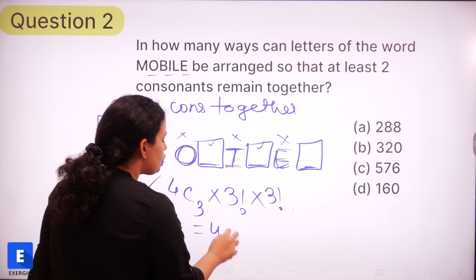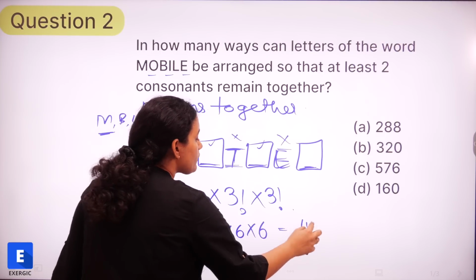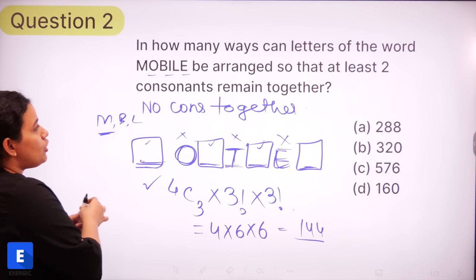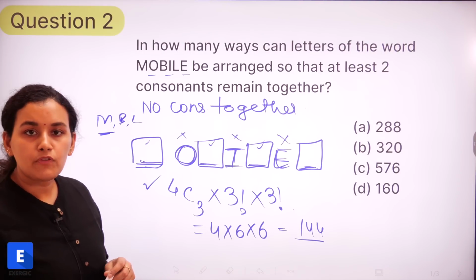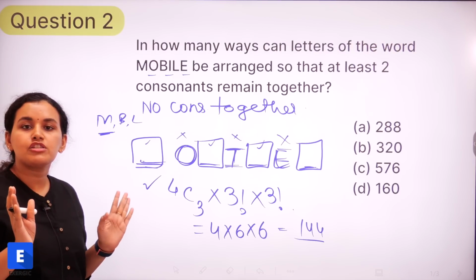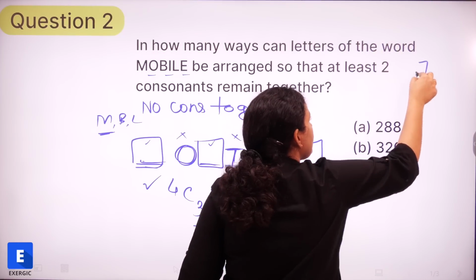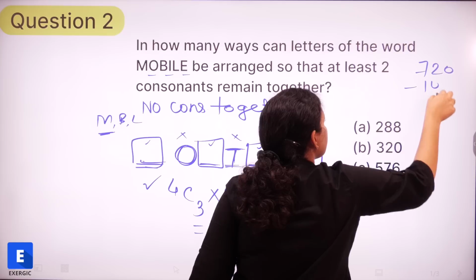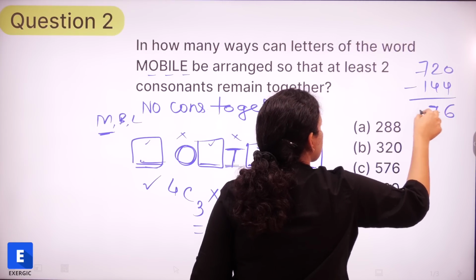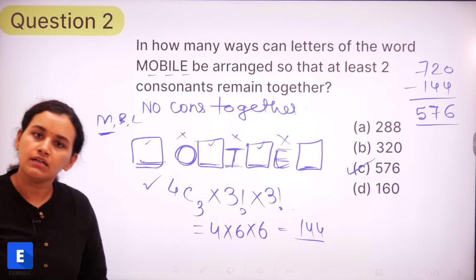So this is nothing but 4 into 6 into 6, which is 36 into 4, 144. So what is my final answer going to be? The total number of arrangements minus the arrangements where no consonants are together. So 720 minus 144, which is nothing but 576. That is option number C.